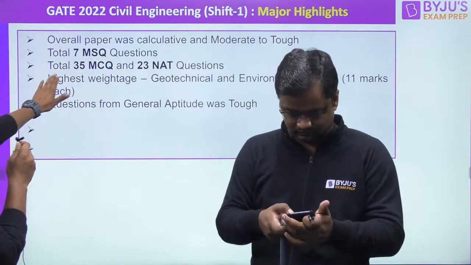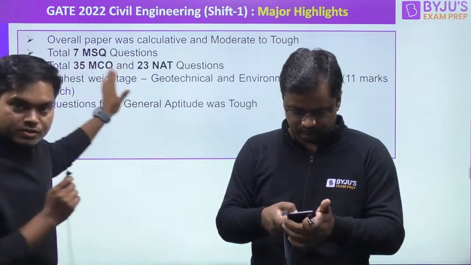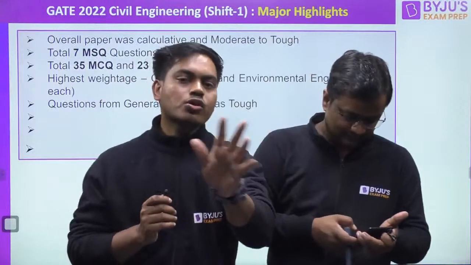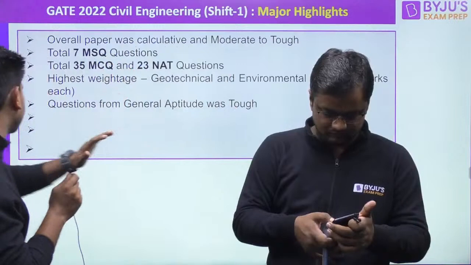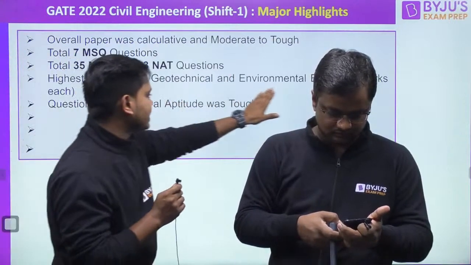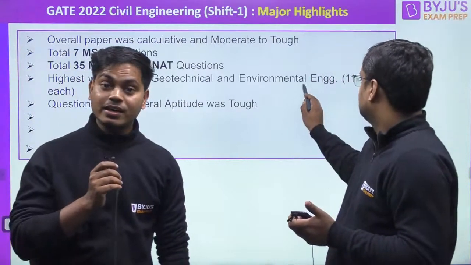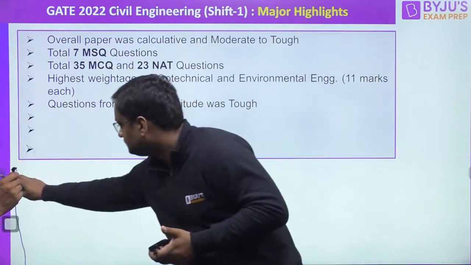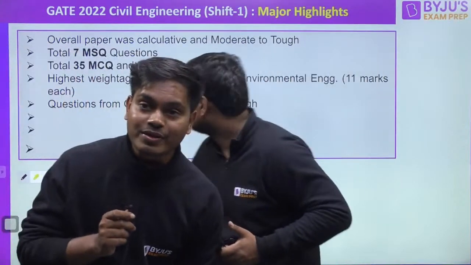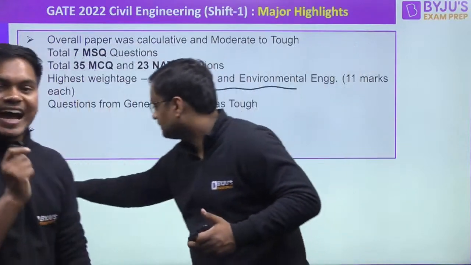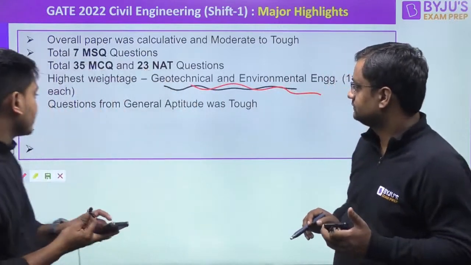टोटल 7 MSQ was there, टोटल 35 MCQ. NAT, you know it will be there, right? But MSQ, I don't know if you are getting surprised with this, but this was being predicted very earlier only, correct? And then highest weightage was of geotechnical and environmental engineering, 11 marks each. And the question of general aptitude was tough. And also Rakesh sir is coming for us. Okay, Rakesh sir is joining very shortly and he's going to let us know all the answers as well for all the questions, right? All right.